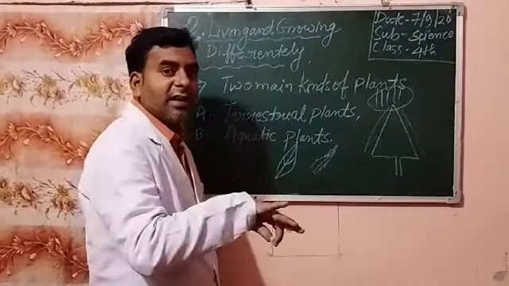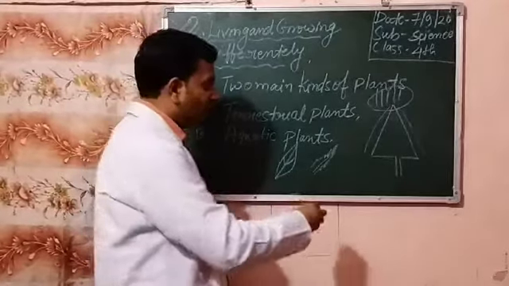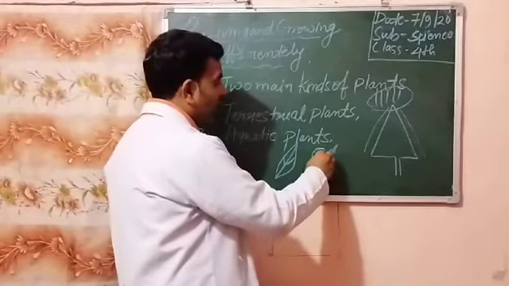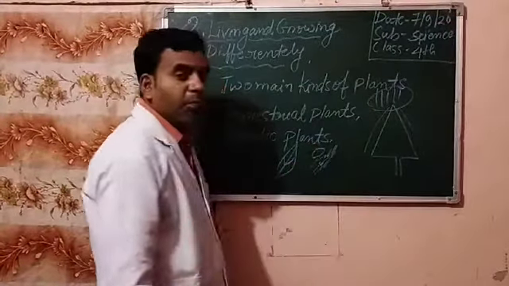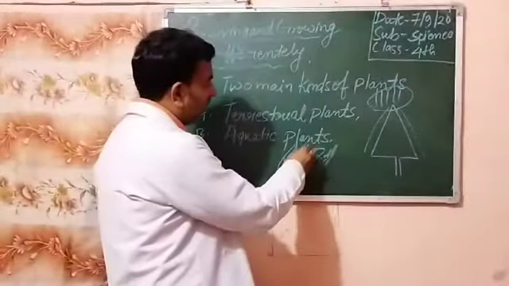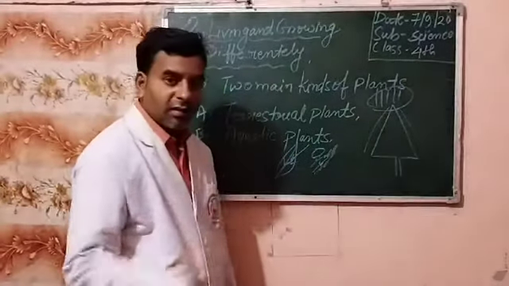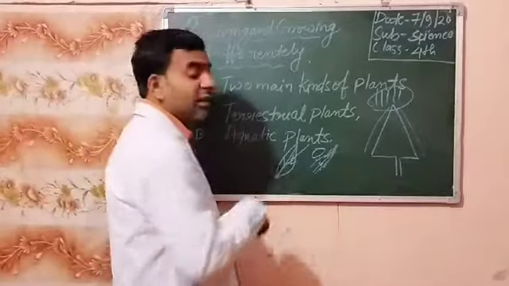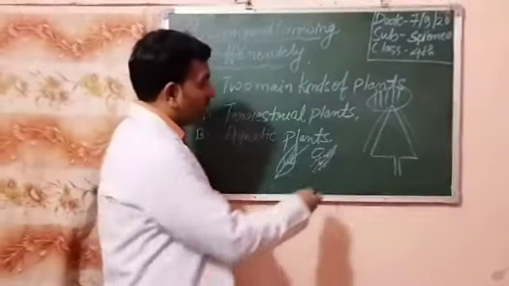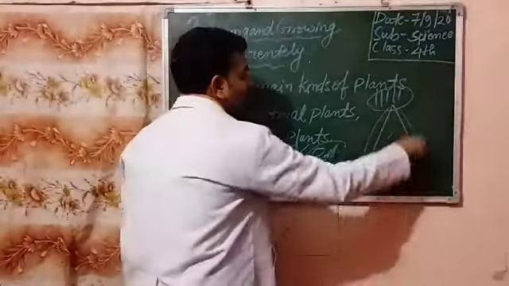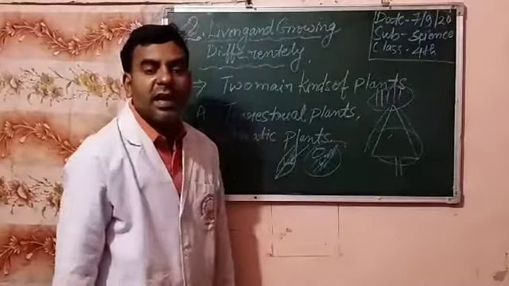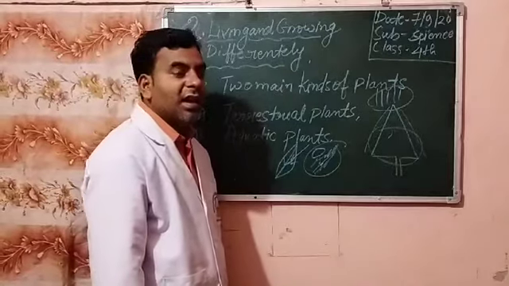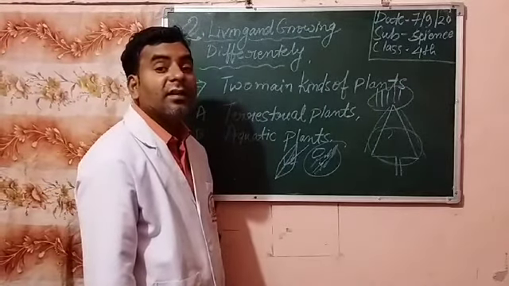What about hilly areas? There is snowfall, so the snow does not remain on the lamina, and this type of leaf does not let the snow settle.